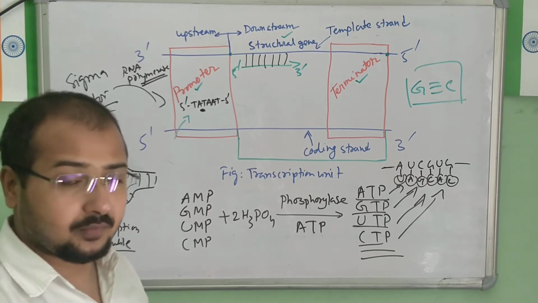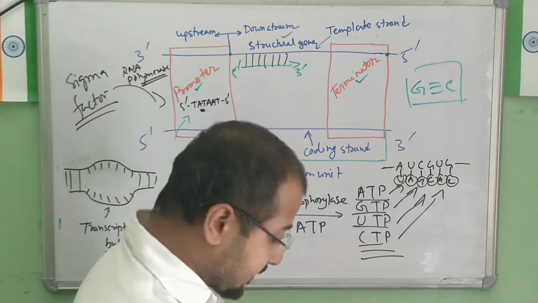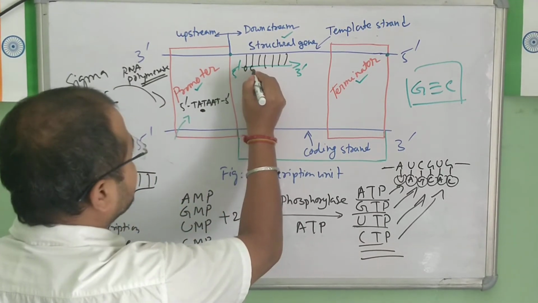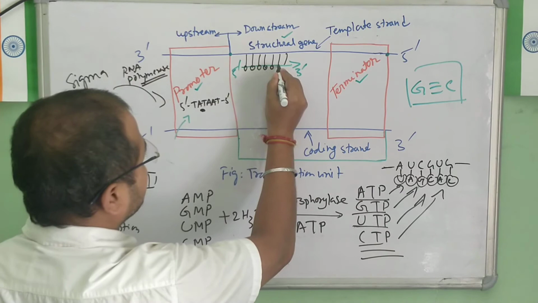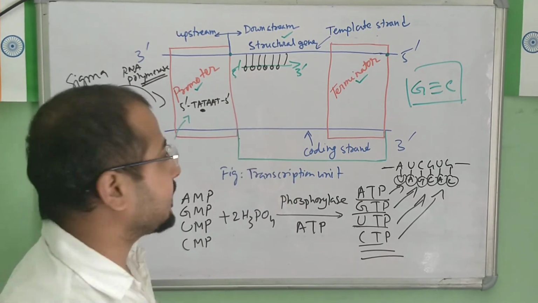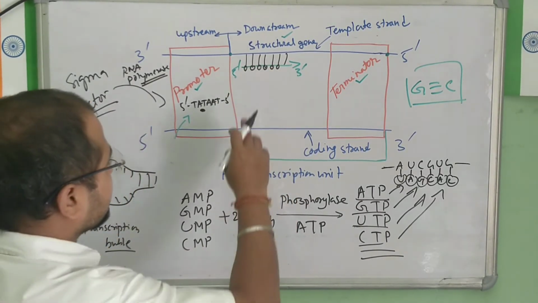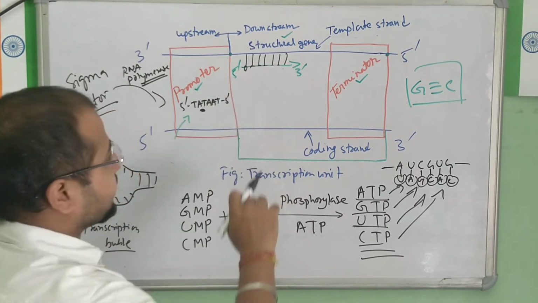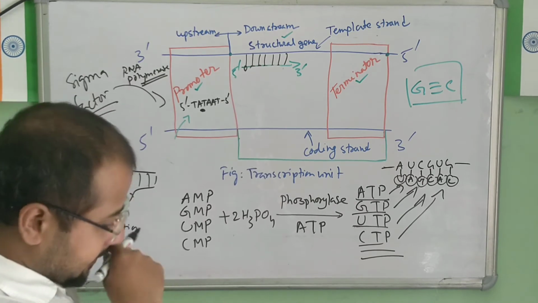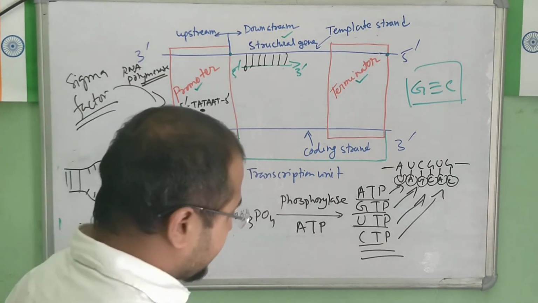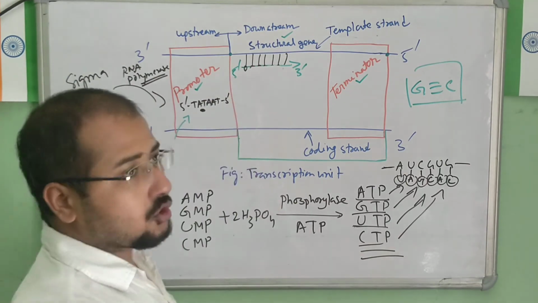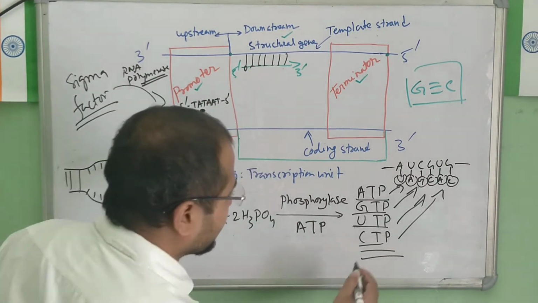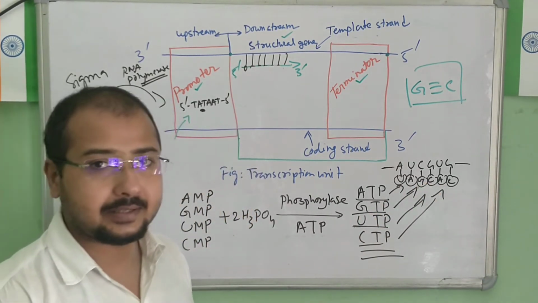So base pairing first of all will take place. Now once the bases come and bind here, actually what happens is that, this is not the elongation process, I am not going to tell that now. Let us first talk about this binding of the nitrogenous bases to the nucleotide molecule. Once the nitrogenous base comes and binds here, what will happen is that